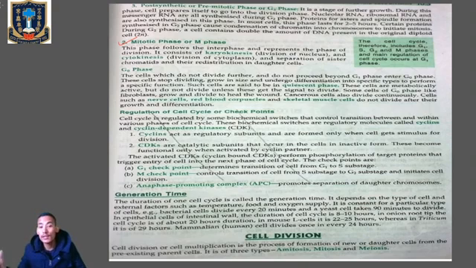They will grow in size and undergo differentiation to perform specific or particular functions, and such cells are also said to be in the quiescent phase. And these cells are metabolically active but do not divide unless they get the signal to divide. Clear? Okay, so here we have finished the cell cycle.